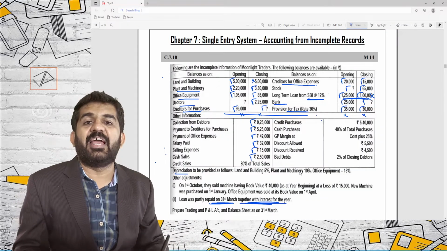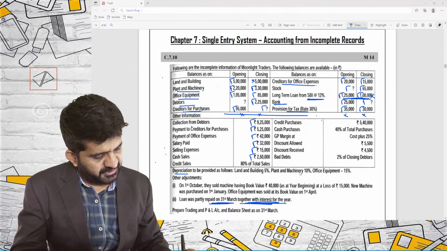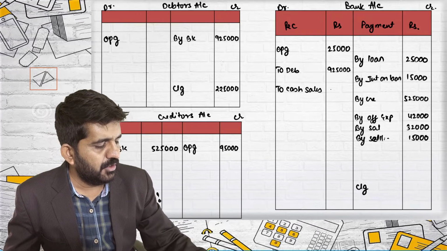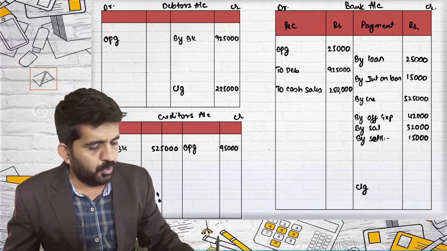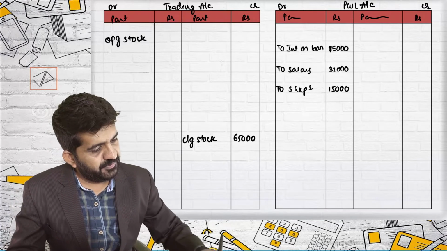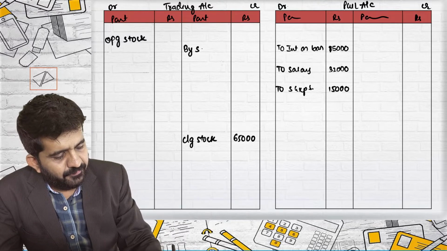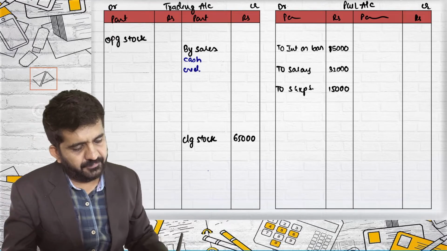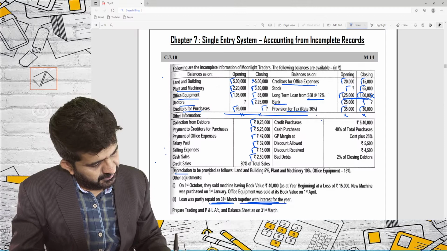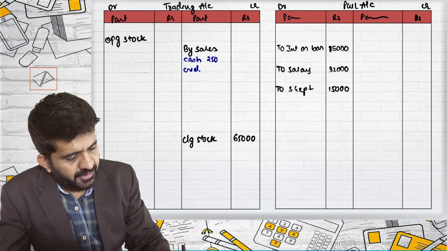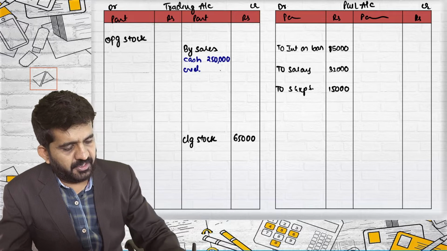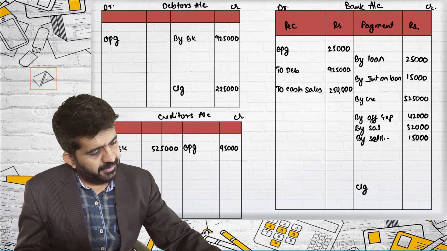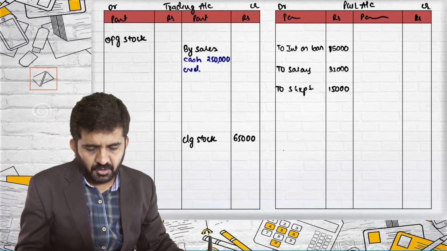Cash sales 2,50,000. I'll be giving two effects for cash sales 2,50,000. Bank account debit to cash sales 2,50,000. Cash sales goes in trading account by sales, cash and credit. Cash sales is 2,50,000. So debit effect, credit effect over here.